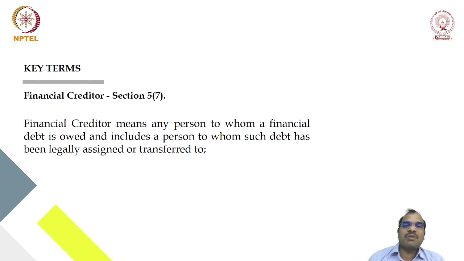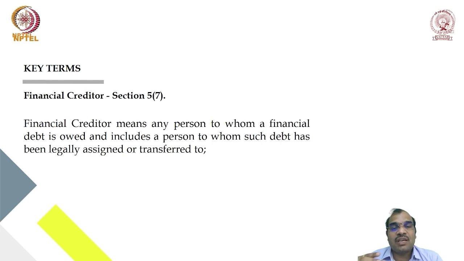So financial creditor means any person who gave money to the company as finance and who is entitled to receive the money. Any person who gave a loan to the company, that is financial debt, who gave financial debt to the company. Suppose, take the example, I am the financial creditor. I have assigned my right to another person. Assignment means the right to receive the money.